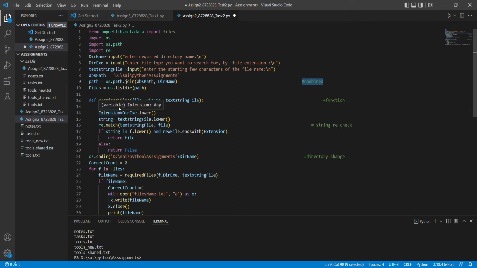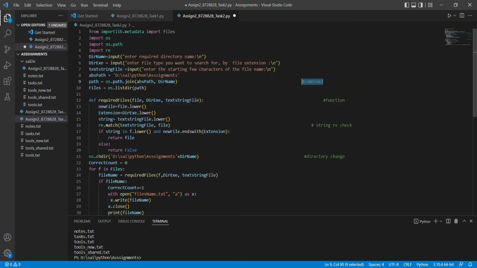So new file. The file is lower, which means whether you give it in uppercase or lowercase, it will search as per that. Either way, it accepts it anyway. Same for extension. Extension input is also the same as directory extension. We are getting just input formats here. String also, the text string as well.